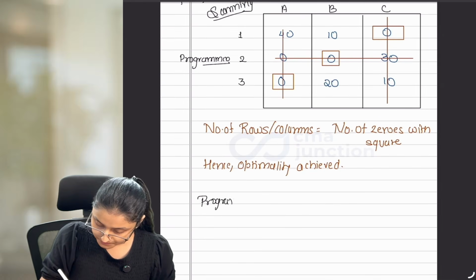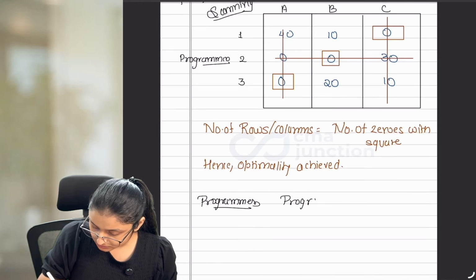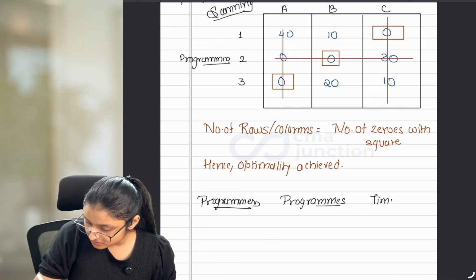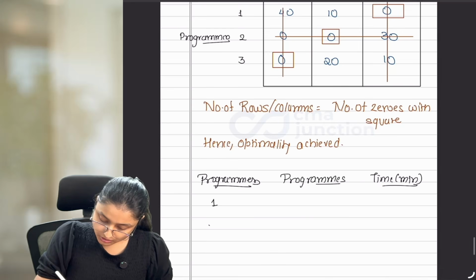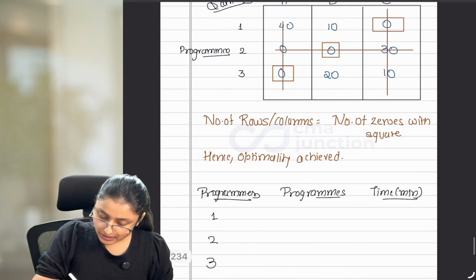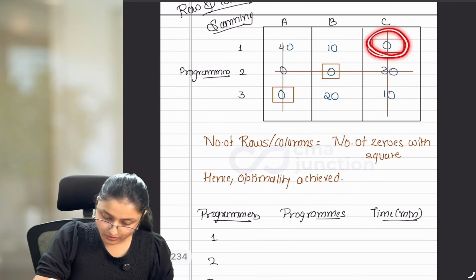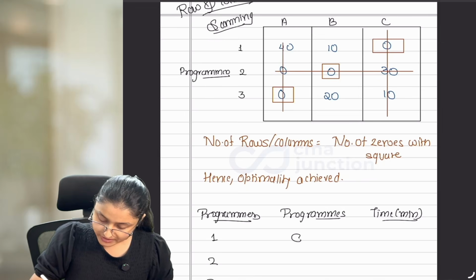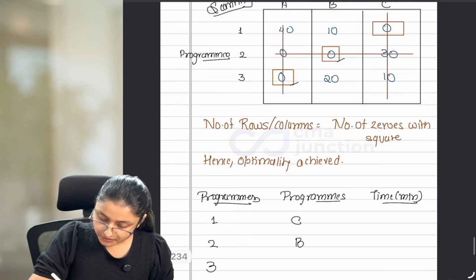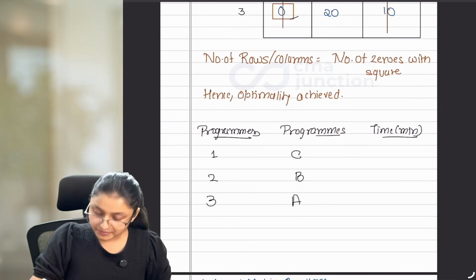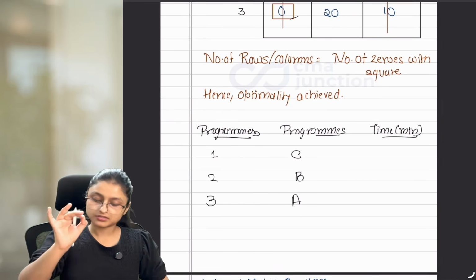Programmers and programs. And with that, the question is providing us time in minutes. So programmers are 1, 2, 3. And for the first programmer, we have assigned the C program. For the second programmer, we assigned B. For the third programmer, we assigned A. Assignment is where you are putting 0 with square.